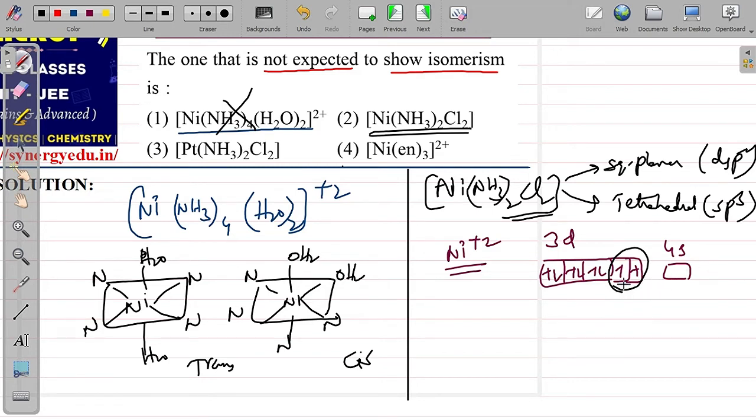If these electrons don't pair up, then only sp3 configuration is possible. And remember one thing here: if you compare strong field ligands and weak field ligands, if the number of strong field ligands is greater than the weak field ligands, then pairing takes place.